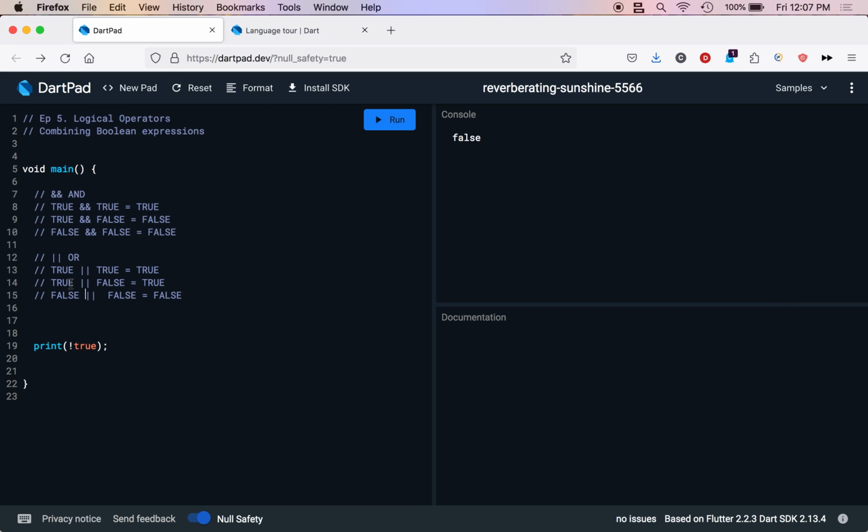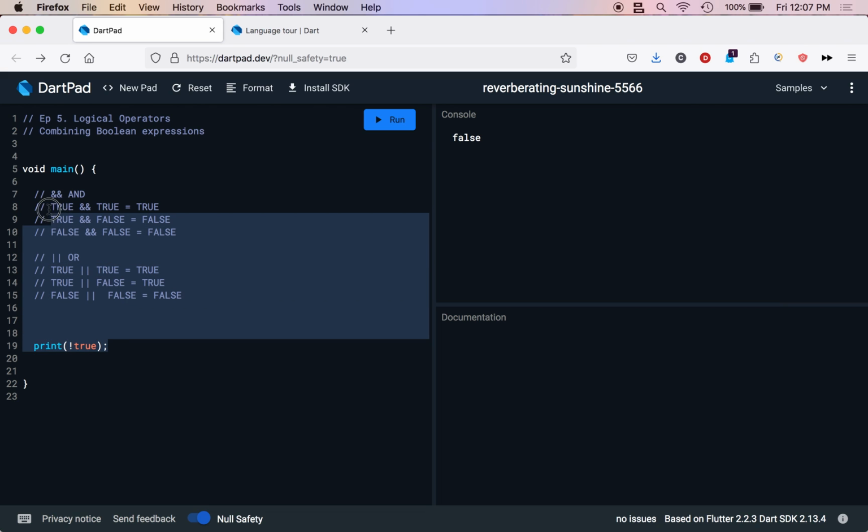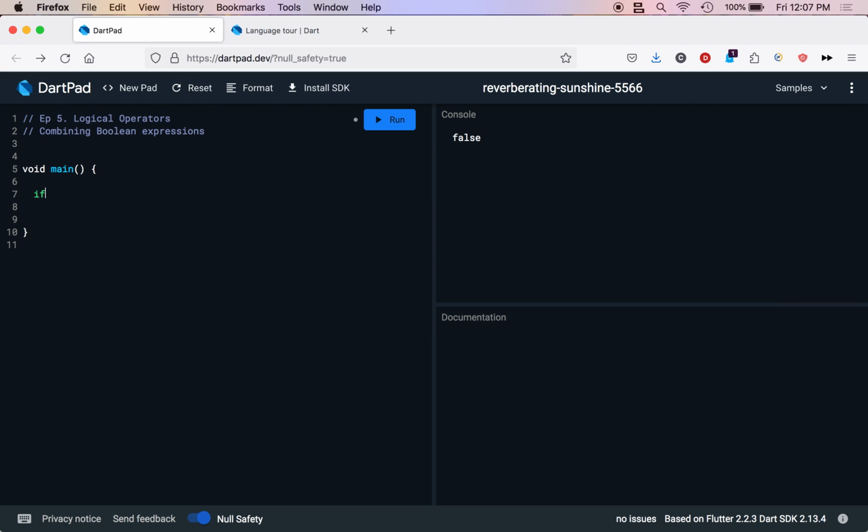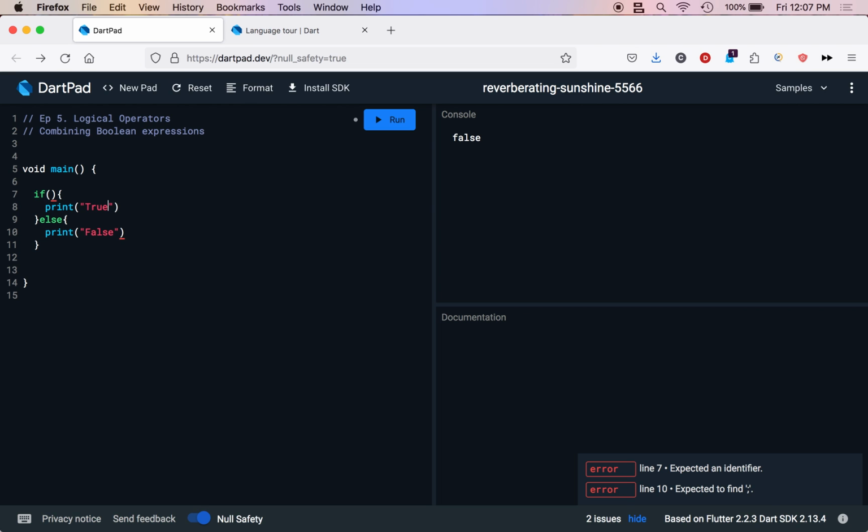I like to think of the or operator as either or. Either value can be true. Whereas with the and operator, value x and value y have to be true for the output to be true, rather. So what we're going to do is create an if and an else statement, very simple, and we're just going to print the output of our logical operators. The else will print false, and for the if we will print true.